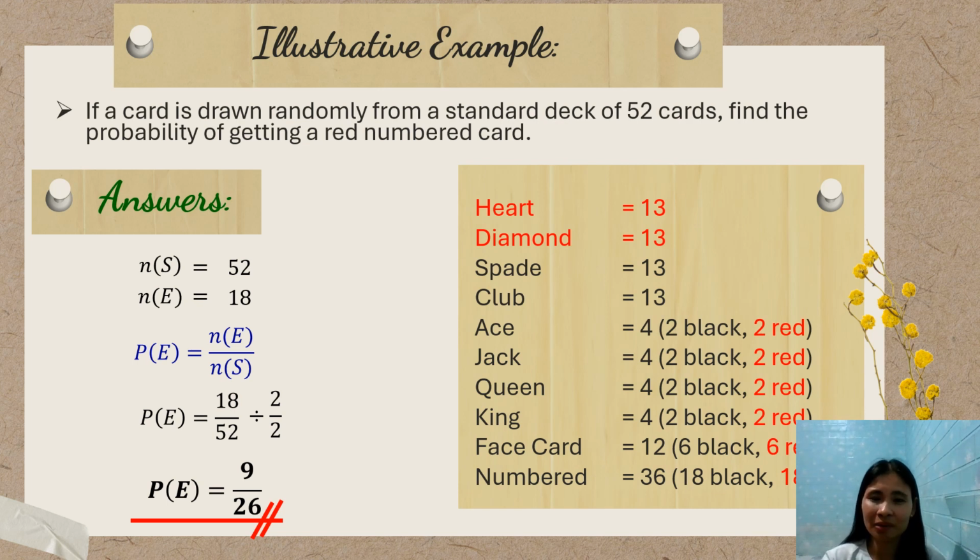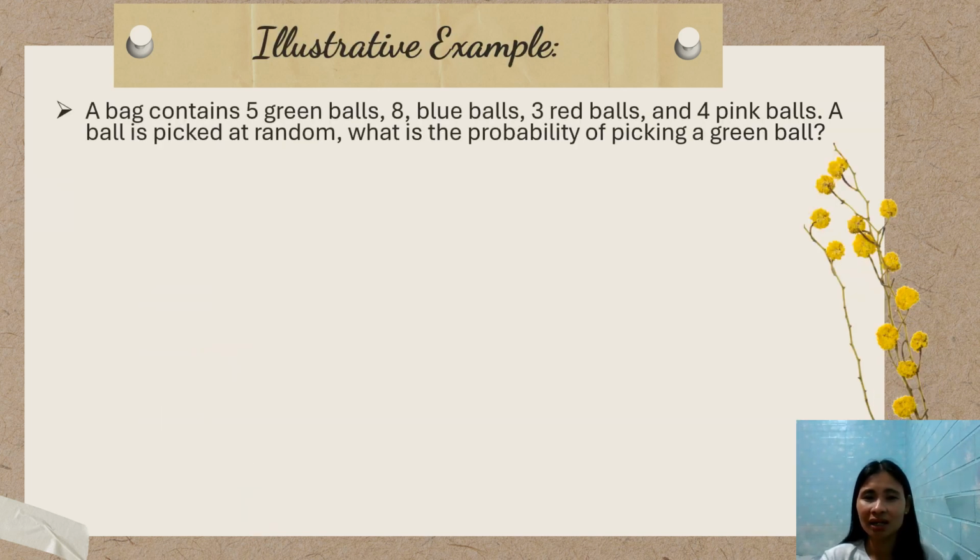Okay, so I hope I made it clear to you. Let's have a last example. A bag contains 5 green balls, 8 blue balls, 3 red balls, and 4 pink balls. A ball is picked at random. What is the probability of picking a green ball? Let's list all the given.